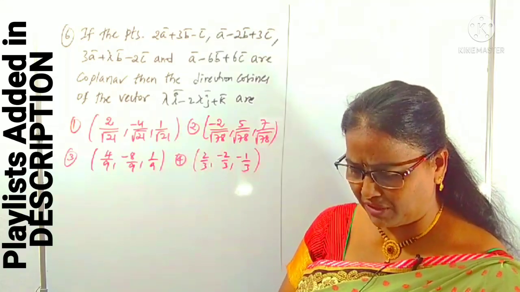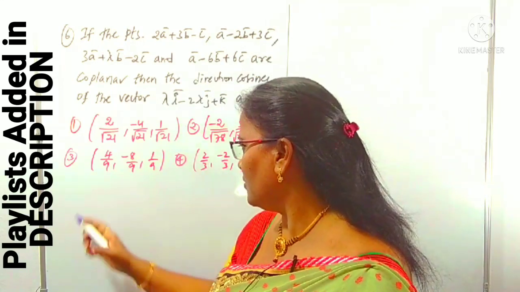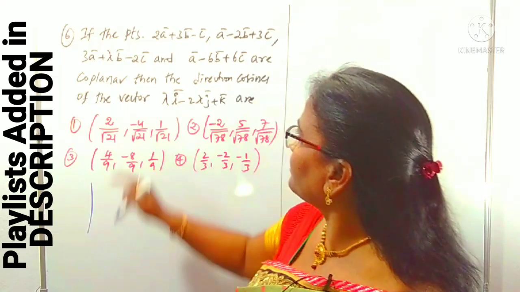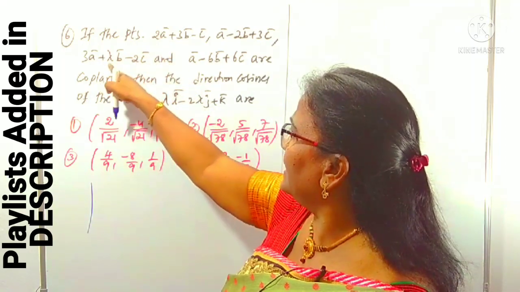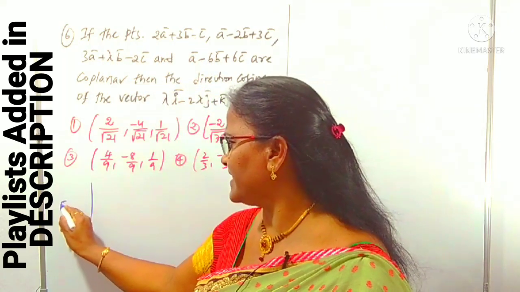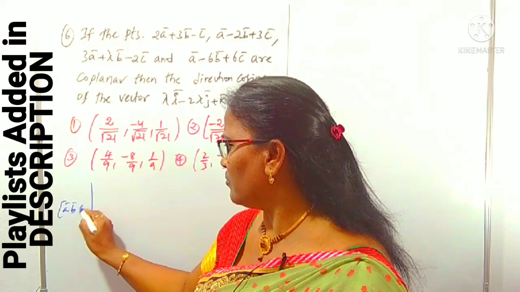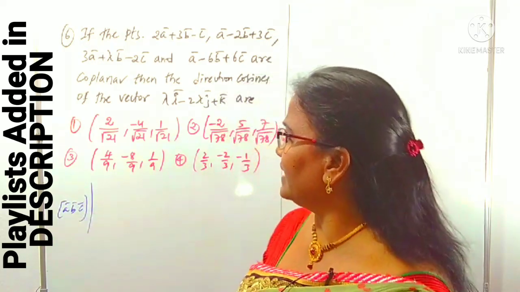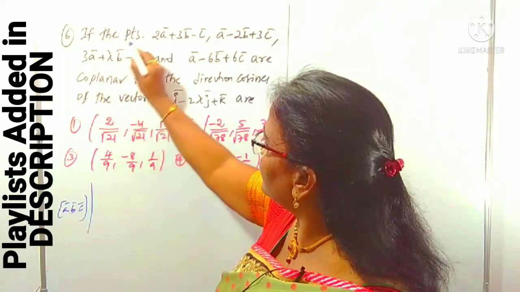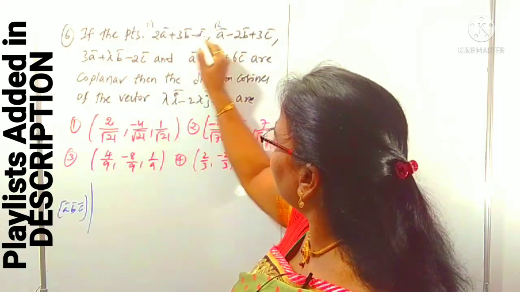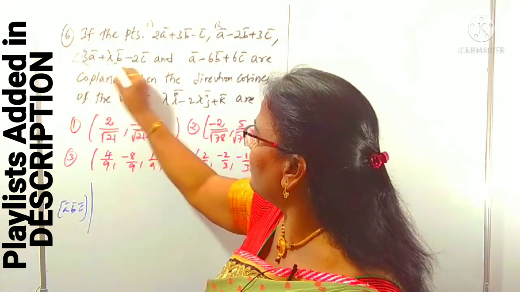First I will find out the lambda. What is the condition that 4 points are linear combinations of A, B, C? We can use a box ABC extra. No need to worry about this one. It's quotients that we can concentrate on. Like same, this is taken as A, B, C, D, maybe P, Q, R, S, whatever letters you can use.